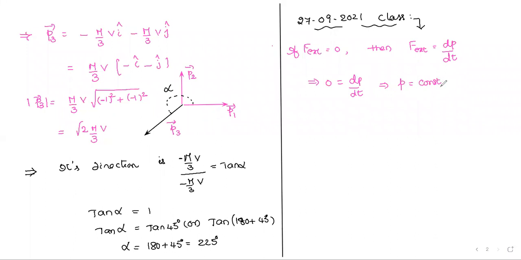P is a constant, Nisha. And if P is constant, according to our physics, P is conserved. Anywhere, constant means conserved. It is nothing but the linear momentum is conserved, so we call it the law of conservation of linear momentum. This is what I said.